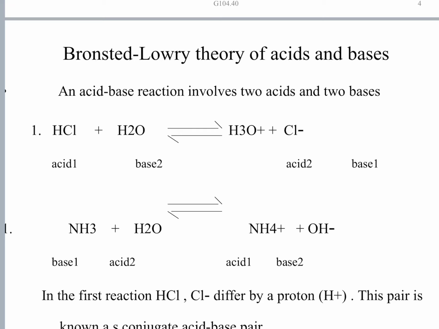In the forward reaction, NH3, ammonia, is acting as a base, and water is acting as an acid. Water is donating a proton, so it's acting as an acid, giving rise to the ammonium ion and the hydroxyl ion. In the reverse reaction, OH minus is acting as a base, and the ammonium ion NH4 plus is acting as an acid, donating a proton to the base to give rise to NH3 and water.